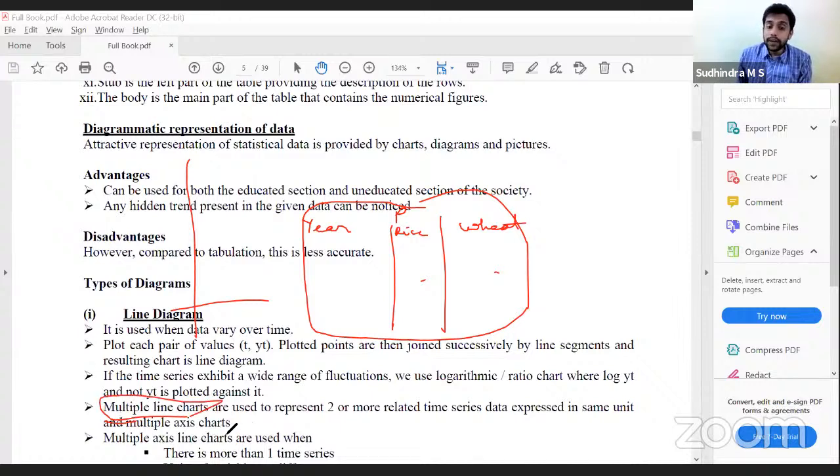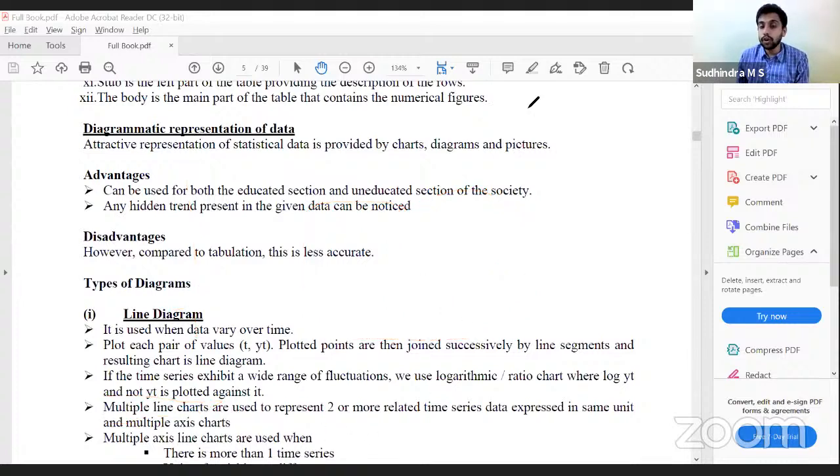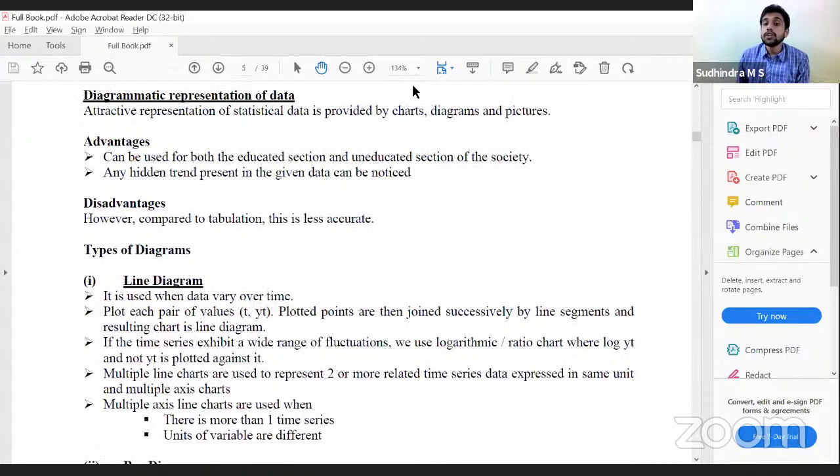Multiple line charts are used to represent two or more related time series data expressed in the same unit. But the problem here is they should be of the same units.